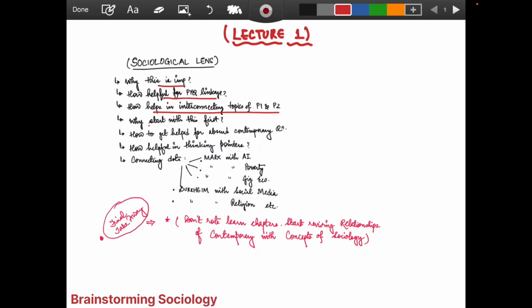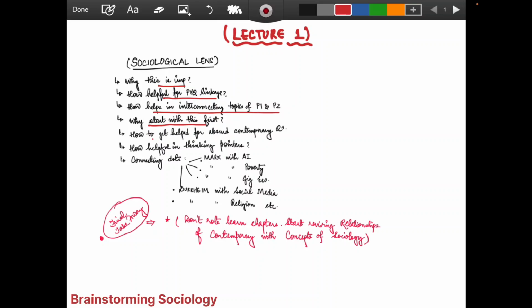So why should we start with this first? The first thing is, as sociologists, we are not going to give PhDs and degrees to the examiner, but we are going to show the examiner that we have a hold over the subject with the lenses that sociologists use. For that, we are trying to show that we have different perspectives on any answer you read.